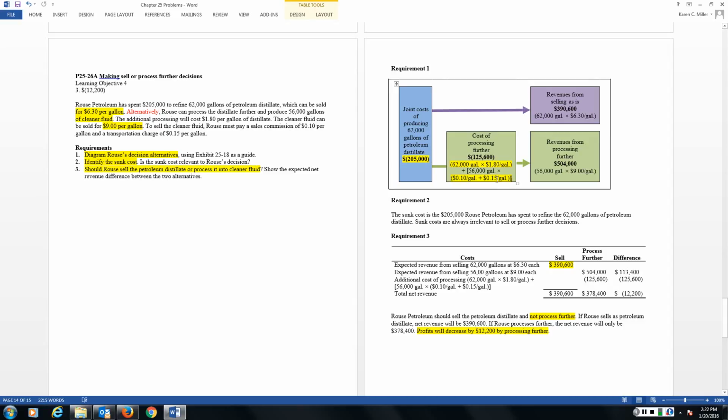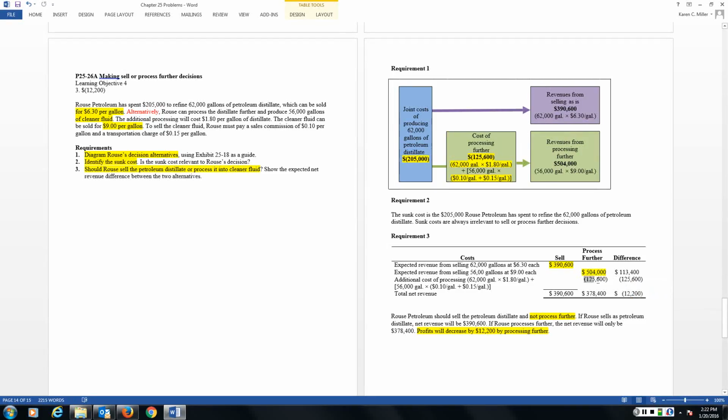So the additional cost to process further are $125,600. And the revenue that we would generate if we processed further are the 56,000 gallons of cleaner fluid times $9 per gallon, or $504,000. So if we put this into an analysis, we see that we can generate $390,600 if we sell it as is. If I continue to process, I'm going to sell my product for $504,000.